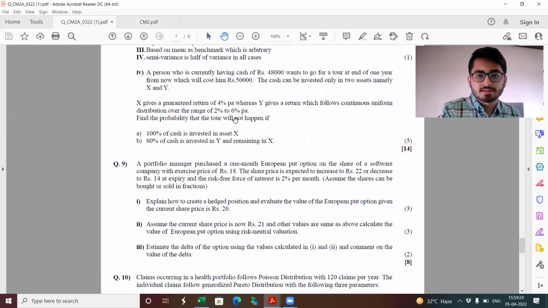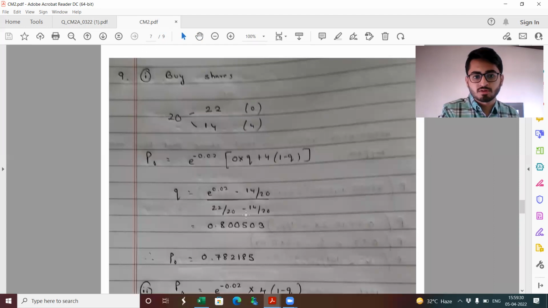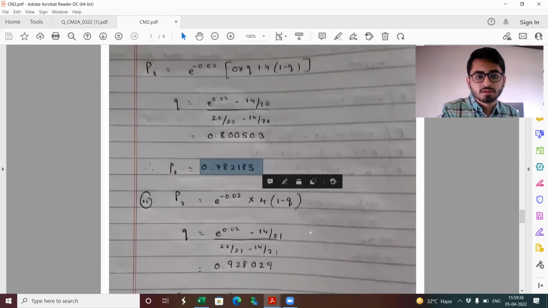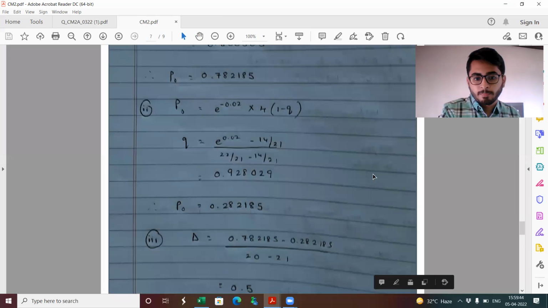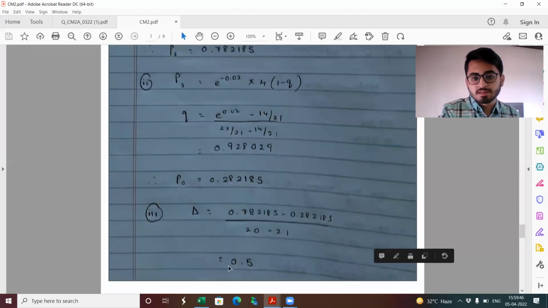Next, question 9. This is a typical binomial model. So I'm not reading the question, quickly going through all the solution. The first part answer is coming out to be 0.782185. In the second part, it's coming out to be 0.282185. And finally, we need to find delta. So this will come out to be minus 0.5.